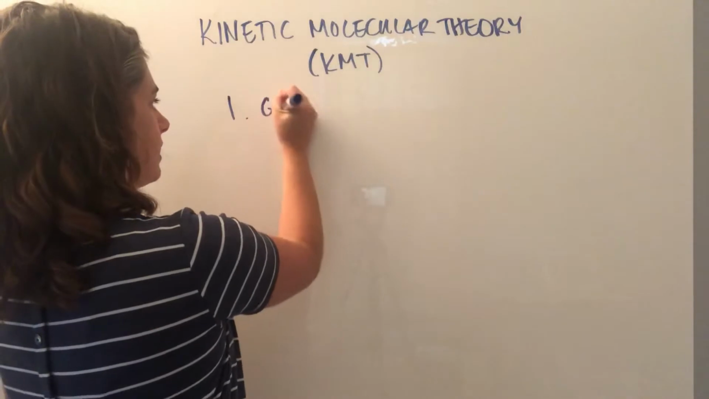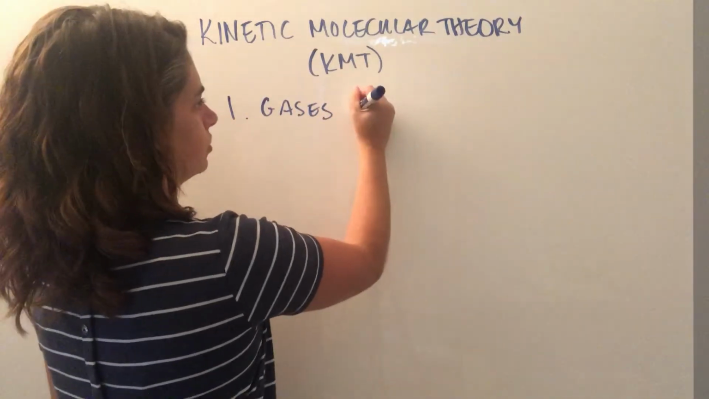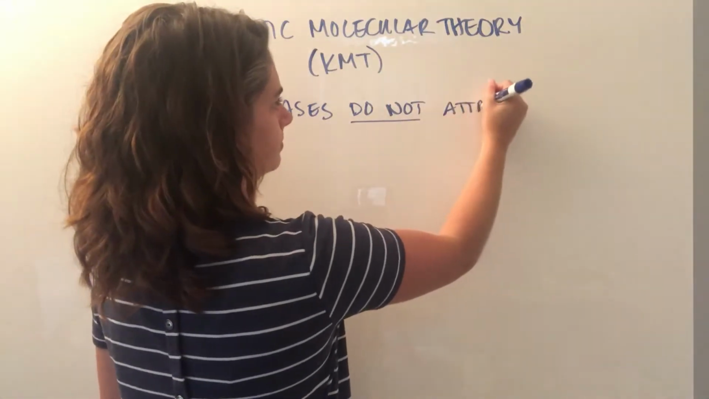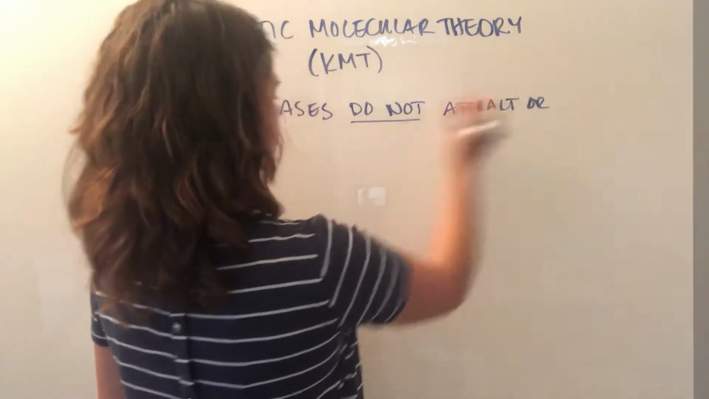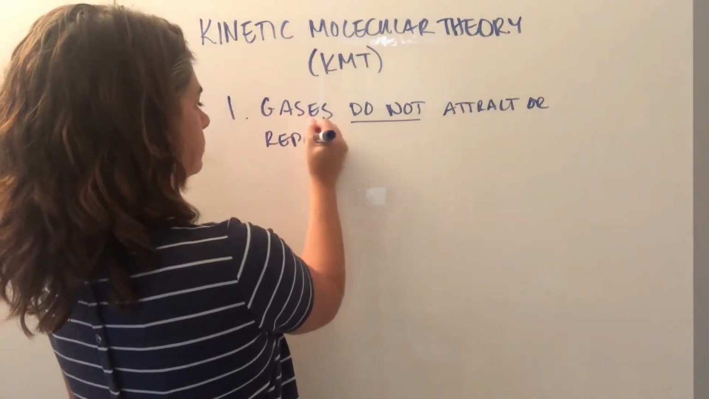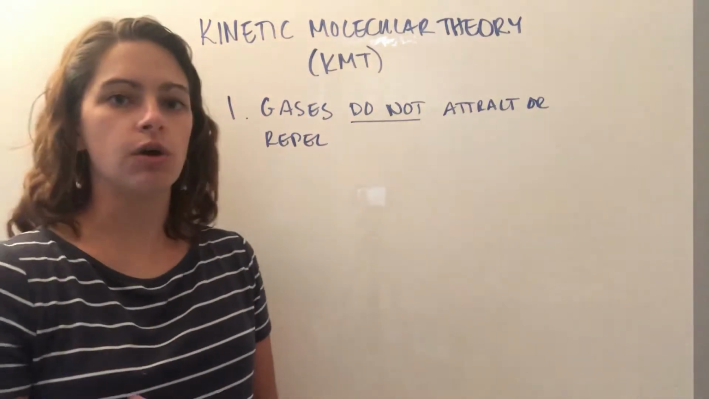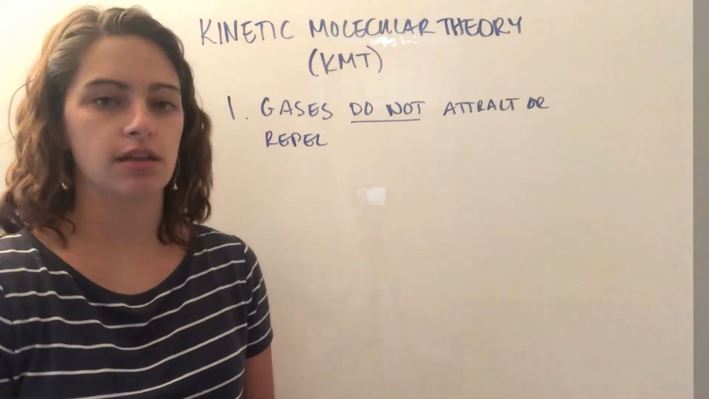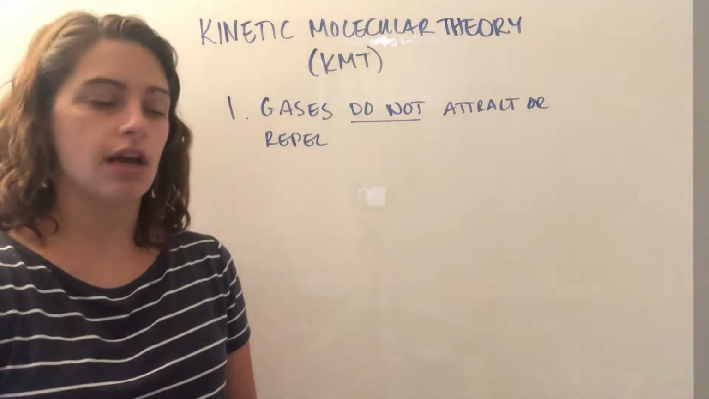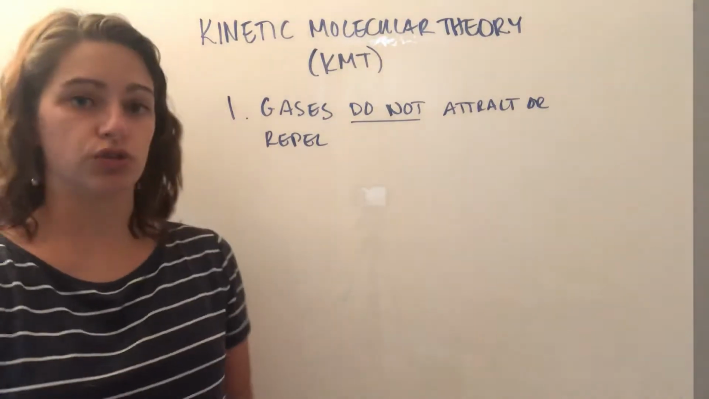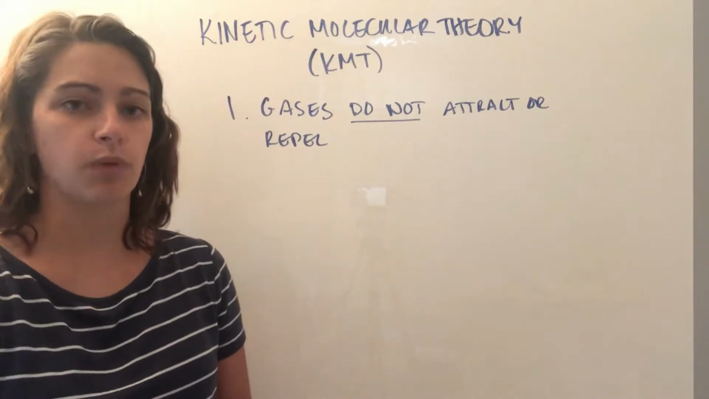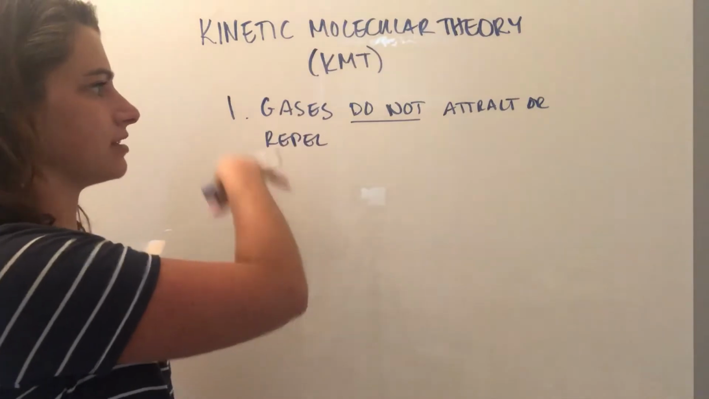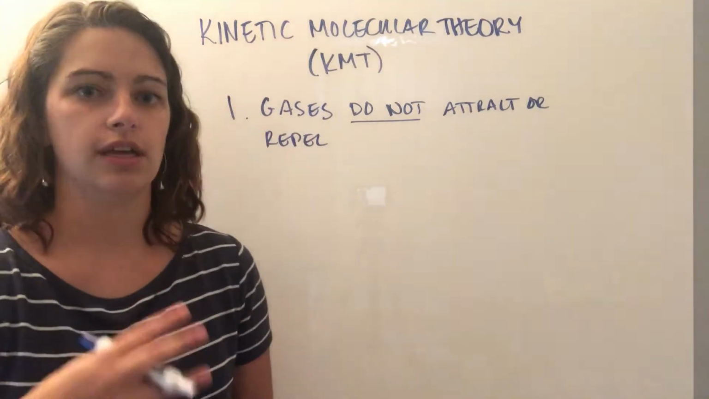First piece, gases do not attract or repel. So this means that there are no attractive forces between gas particles. This is part of the theory that makes some of our laws a little simpler. Now, it is not necessarily always true. Sometimes there are attractions between gas particles. However, to simplify things, we are going to say that gases do not attract or repel each other.